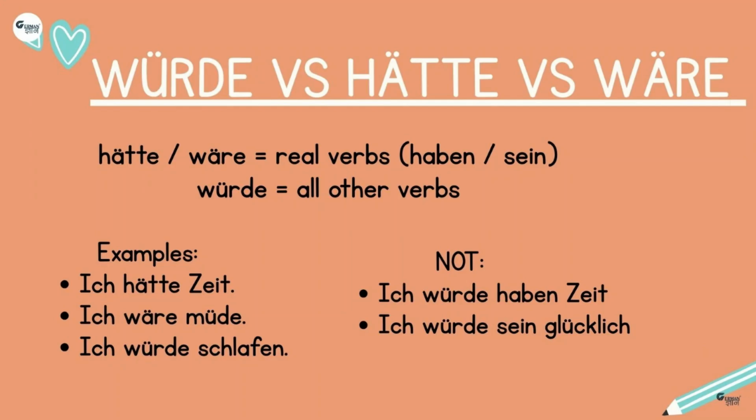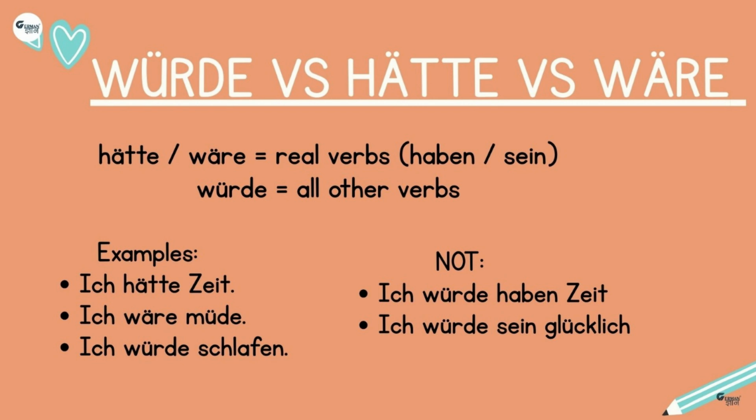Würde versus hätte versus wäre. Hätte and wäre are the real verbs, meaning the Konjunktiv II conjugations of haben and sein. But würde is used when we have other action verbs in the sentence. For example, ich hätte Zeit, here haben is the main verb or the real verb. Ich wäre müde, again sein is the real verb.